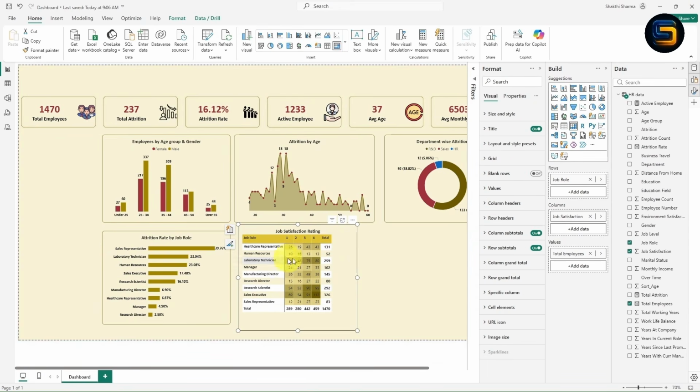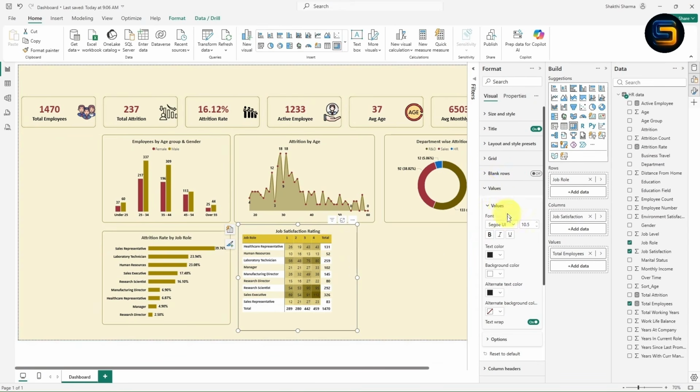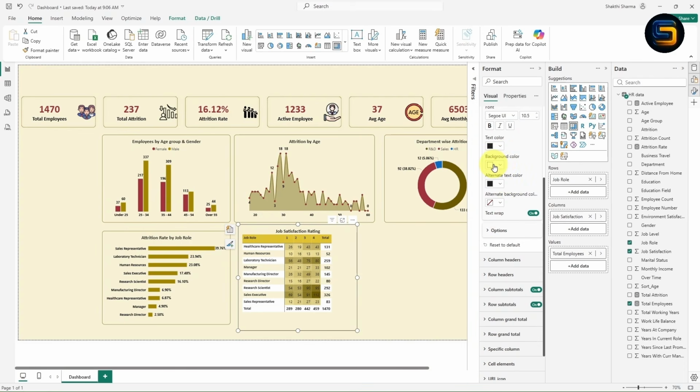Now I will change the alternate background color. I will simply click on this value. Now here you can see this is the text color, background color, right?